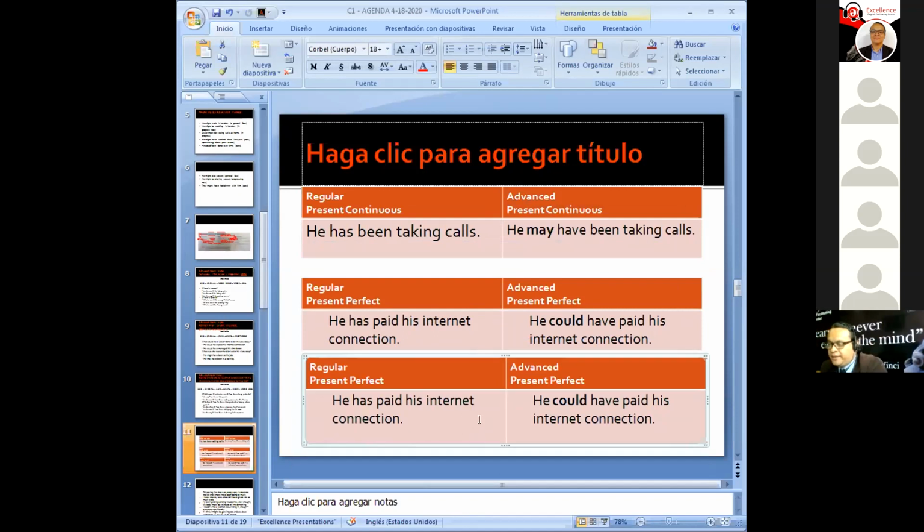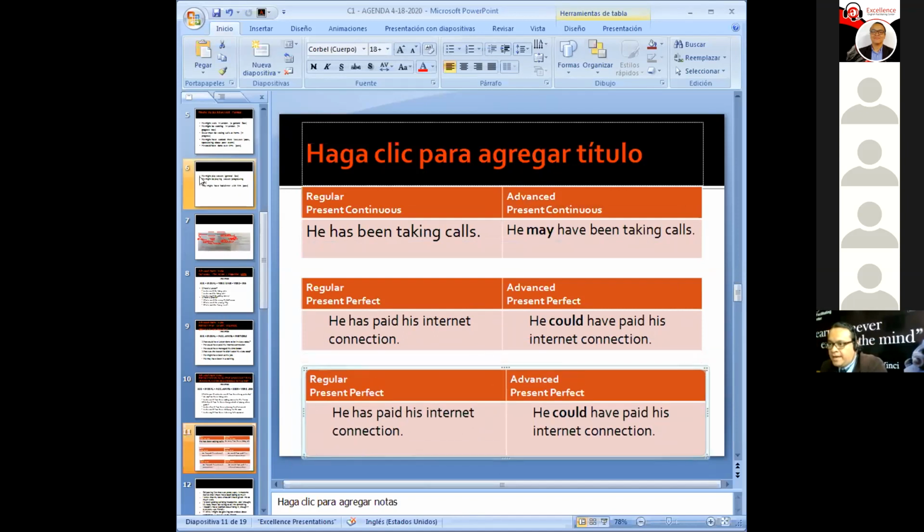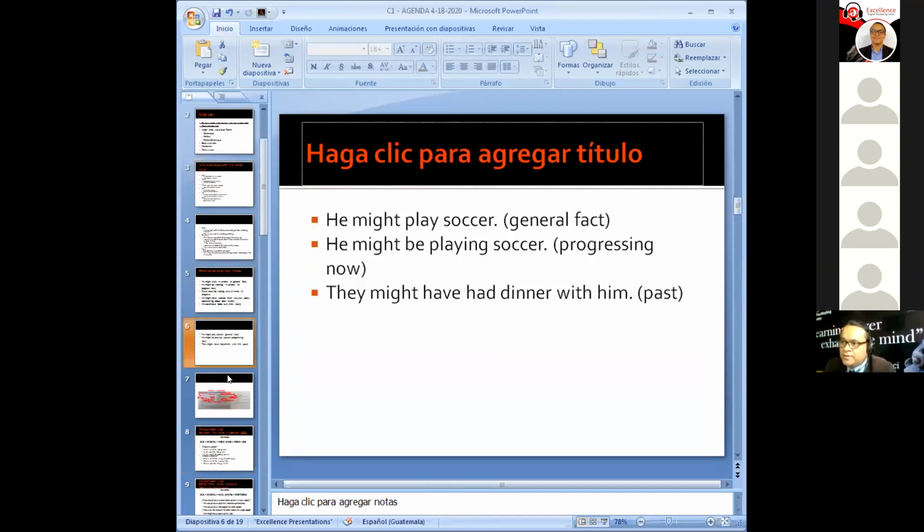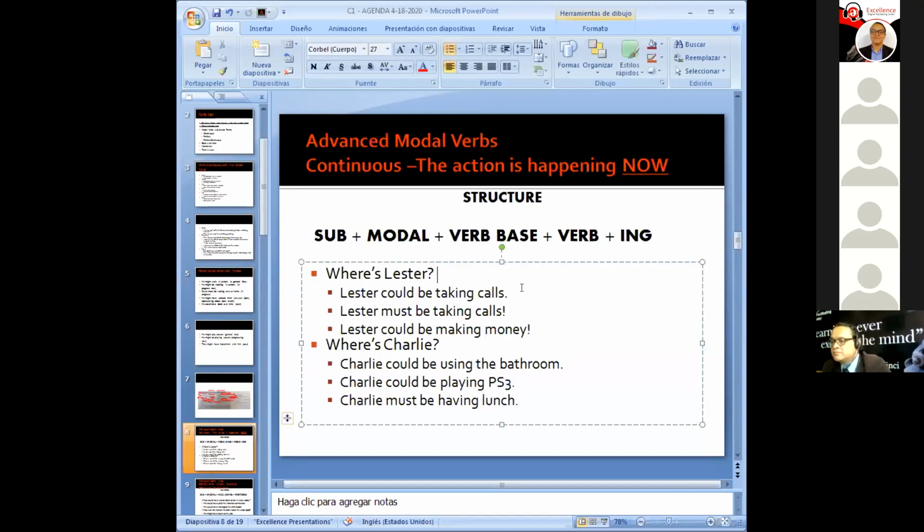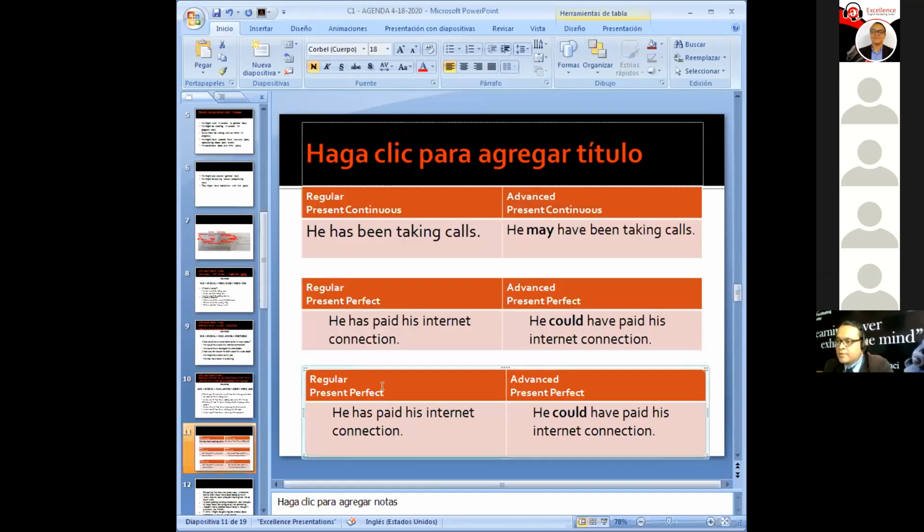Let's put it back here, and let's use the continuous form. So here we're going to have regular present continuous. On this side, we're going to say Lester is taking calls.